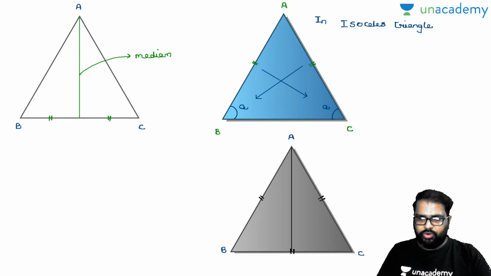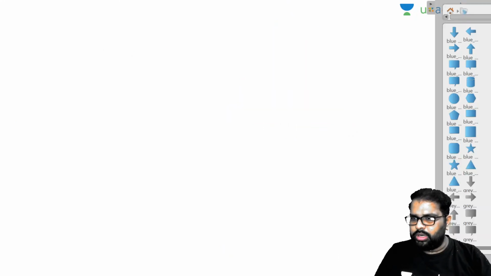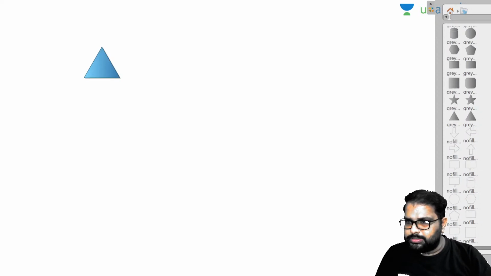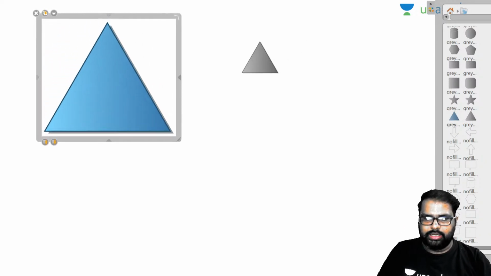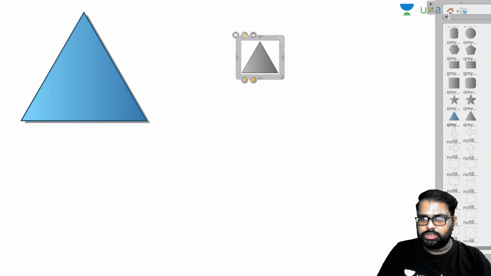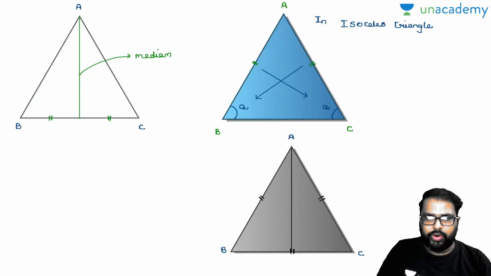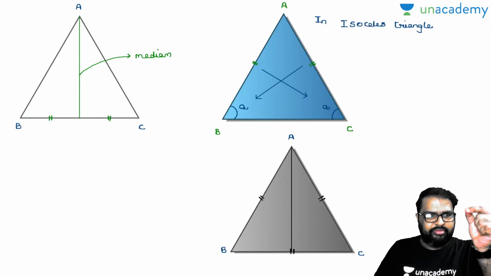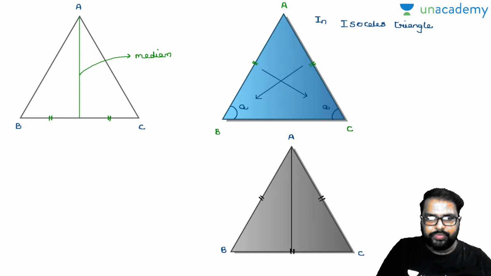Before going to this equilateral triangle, I will explain one more property here. Then we can get more clarity regarding this, right? So I will take two triangles there. This is one triangle. See here, I have explained one point now. If you draw a line segment from one vertex to the opposite line segment, when it divides the base into two equal halves, this line segment is called median. So AD is called median here.